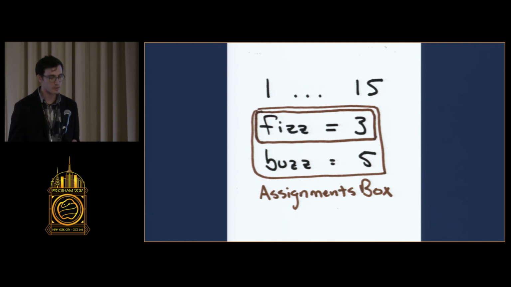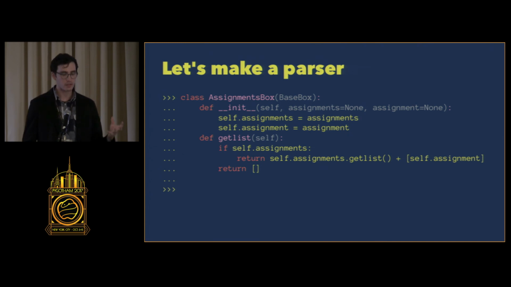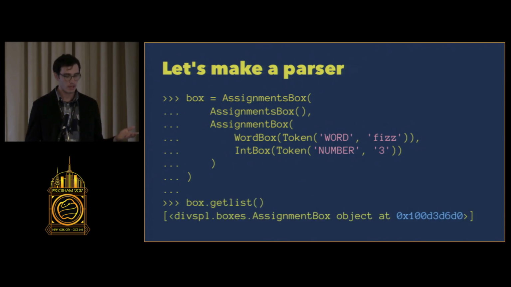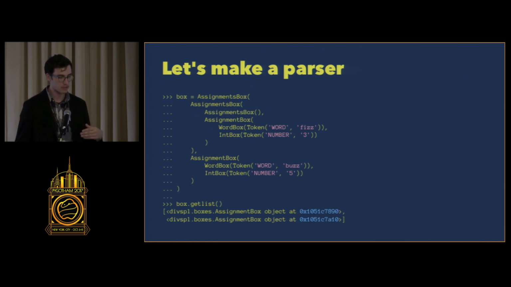The second to last thing we need to do is an assignments box. This allows us to repeat assignments over and over. So what this does is it contains a list of assignments, and it just appends them all into one list. So when I eval a plural assignments box, I just get back the list of all the assignments that it contains. So it looks like this. Assignments box, you can give it an assignment, and I can call getList on it, and I can get back the list of all the assignments in that box. And I can repeat this, so if there's 2 assignments, they're sort of nested within each other. getList on the outer assignments box gives me all the assignments inside it.